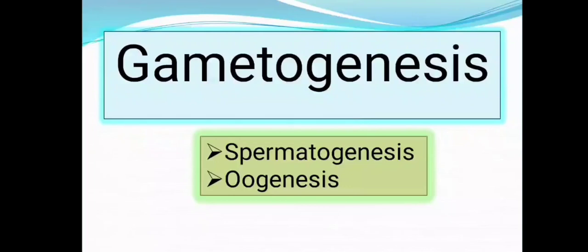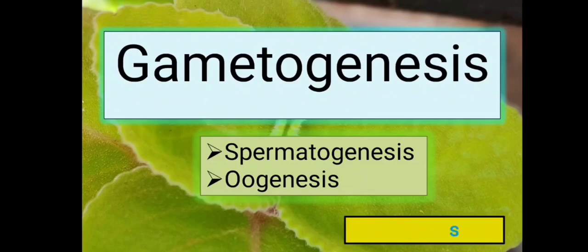Gametogenesis in humans is explained as spermatogenesis and oogenesis. Spermatogenesis in case of male and oogenesis in case of female. Let us begin with the process now. Before that, you all should get ready with the book and pen. Today I am going to tell you how to study a particular concept so that you can remember. I hope you all are ready. That is, we are going to study gametogenesis.